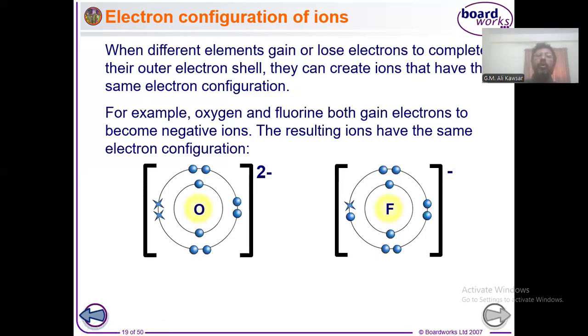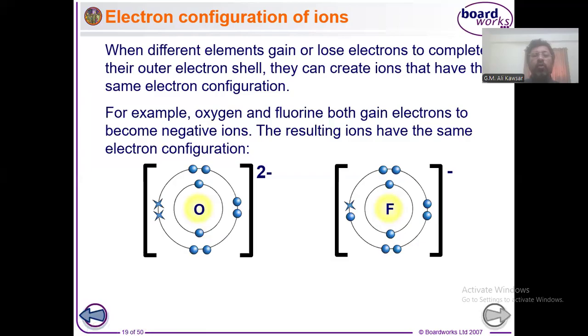For an ion, you can see the number of electrons will be either more than the protons or less than the protons. For a positive ion, the number of electrons will be less than the number of protons. If it is negative, then the number of electrons should be more than protons. That means oxygen's charge is -2. Oxygen's proton number is 8, so its total number of electrons will be 10.